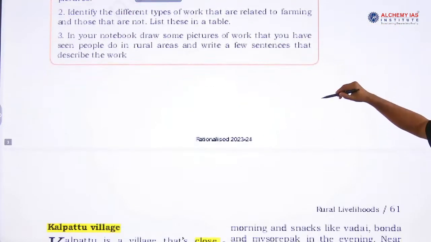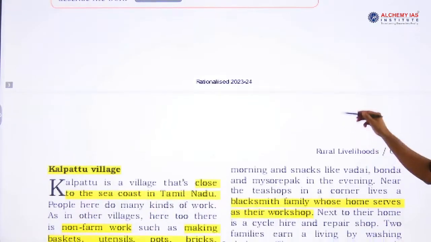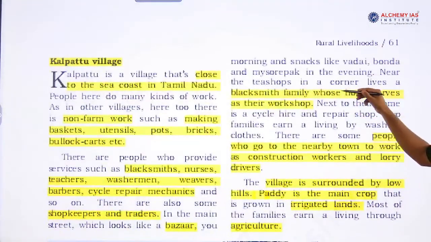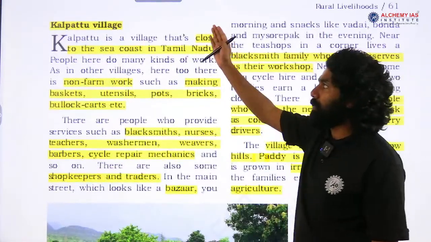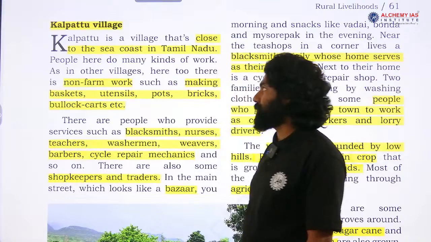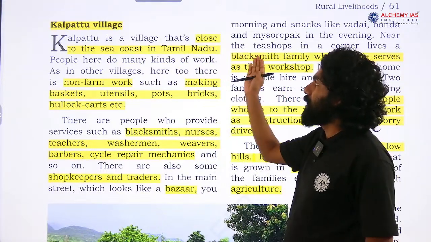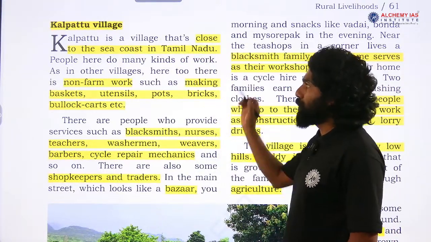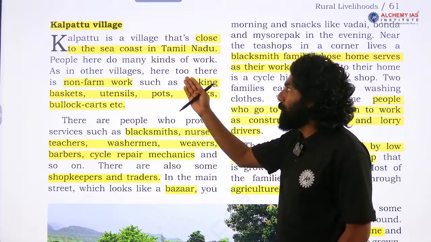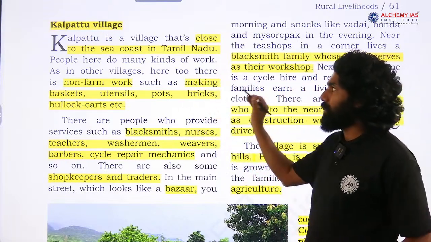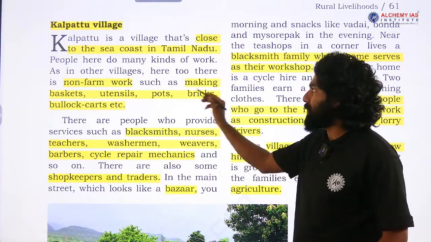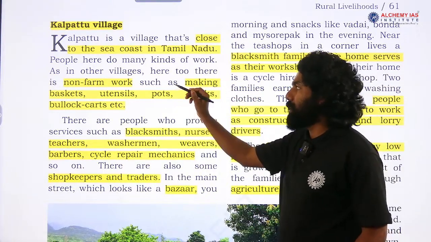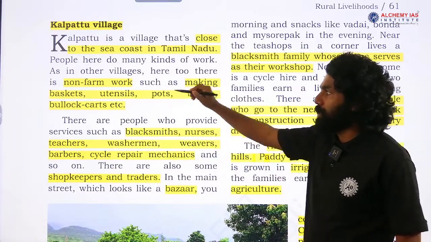In order to explain this, they have given some examples of people in a region. The example given in this chapter is Kalpattu village of Tamil Nadu. Kalpattu is a village very close to the sea coast in Tamil Nadu. People here do many kinds of work, and as in other villages, here too there is non-farm work, such as making baskets, utensils, pots, bricks, and bullock carts.